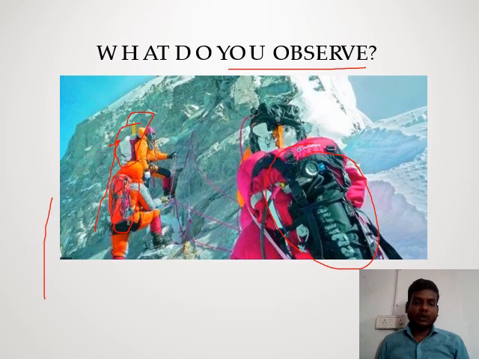Because we go to high altitude, the oxygen is reduced. They cannot take oxygen at a high level. That's why they carry oxygen cylinders to breathe, because without oxygen we cannot survive. That's why in mountain climbing we take the oxygen cylinder for breathing. When you go up to high altitude, the oxygen level decreases. Okay, student?